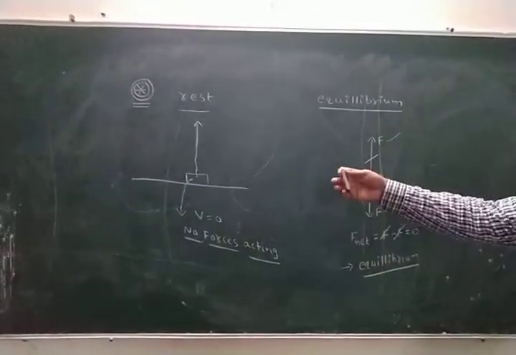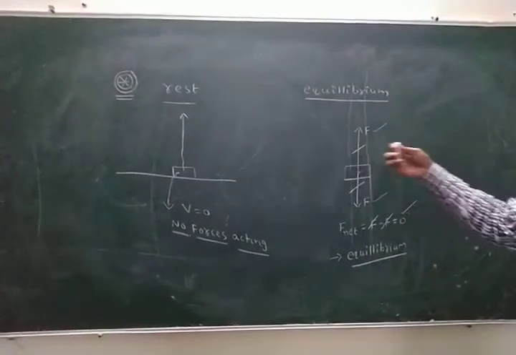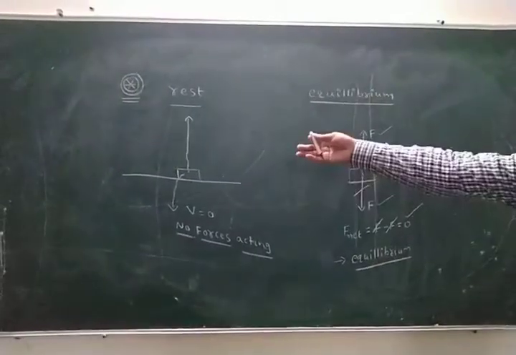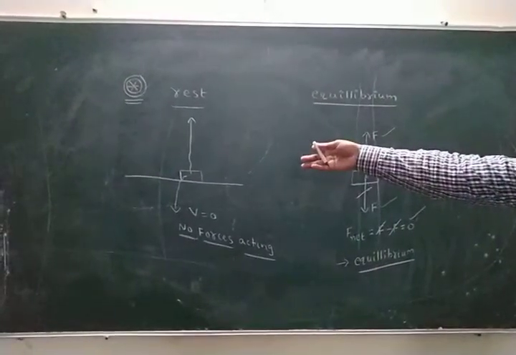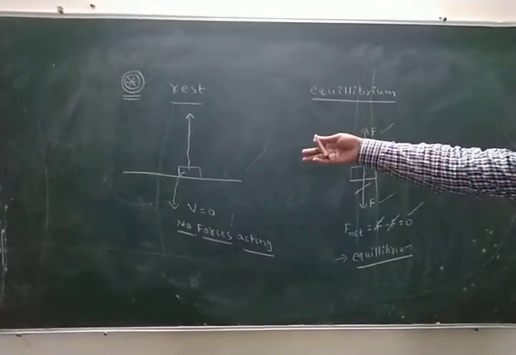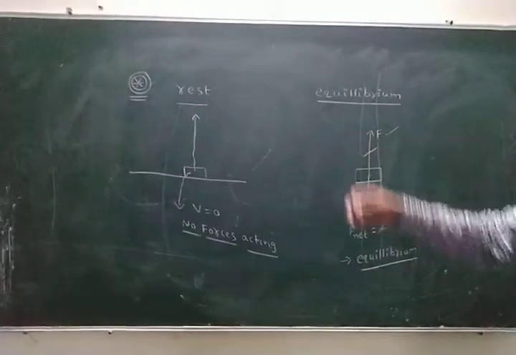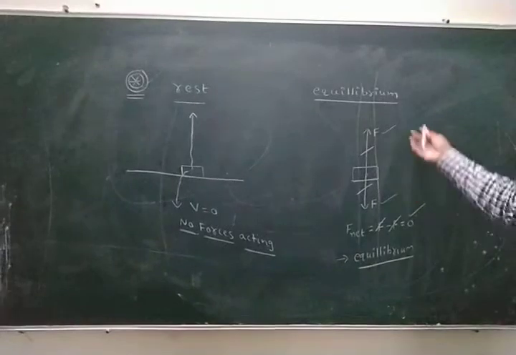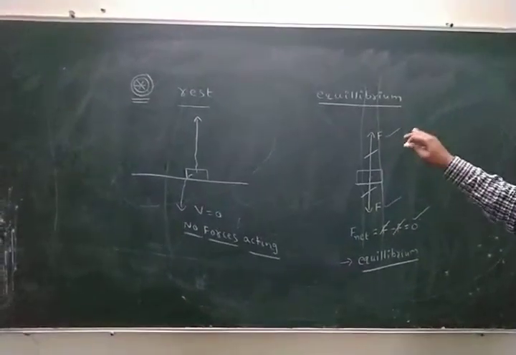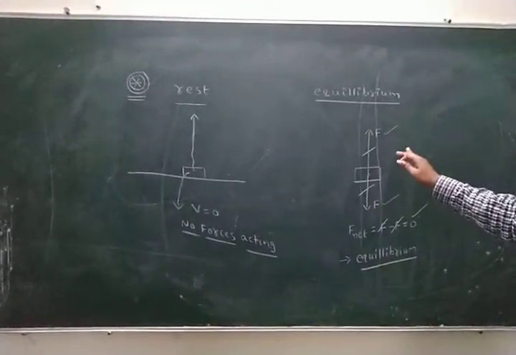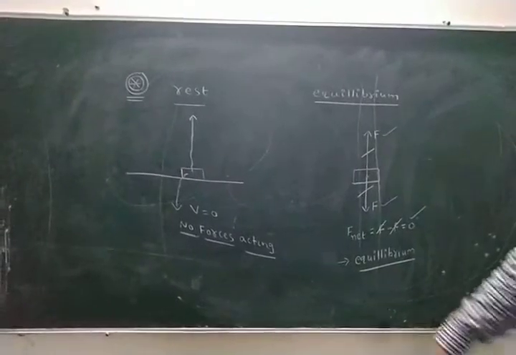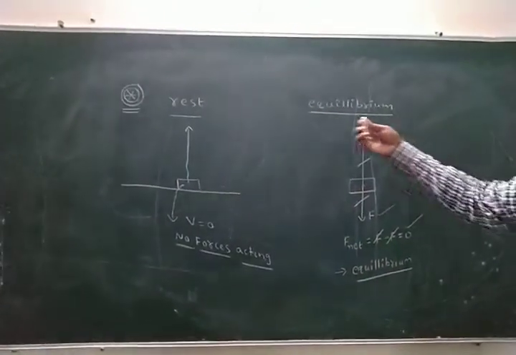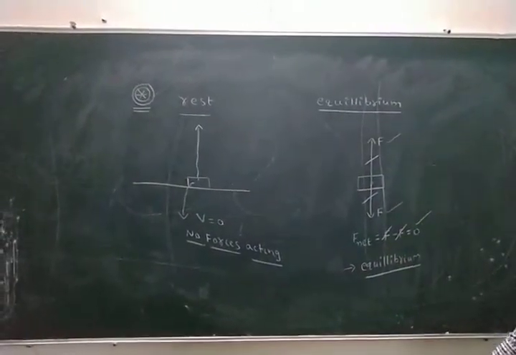In both situations, body velocity is 0. But here no forces are acting on the body. The state of the body is said to be at rest. Net external forces are acting on the body, but total net force is 0. The state of the body is called equilibrium. This is the difference between rest and equilibrium.